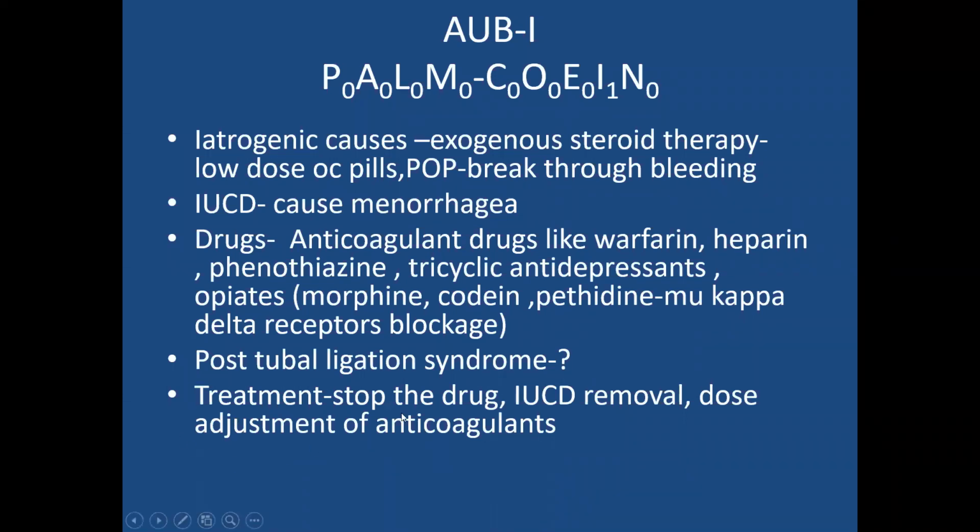The treatment of this is, if the patient is on any anticoagulant drugs, you stop the drug, and if the patient is having an IUCD, you remove it. And these anticoagulant drugs, in the therapeutic doses, won't cause abnormal uterine bleeding. So dose adjustment will cure that condition.